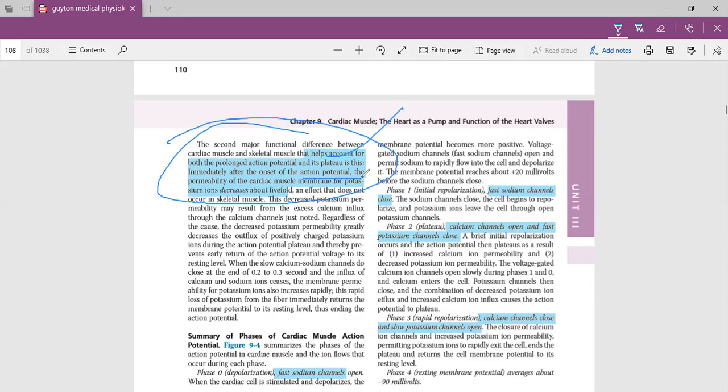The benefit of the plateau phase is that it will give time to the heart's contraction, and due to the plateau phase, permeability of the potassium ion decreases, because what is the function of the potassium ion? Potassium ion basically repolarizes the muscle. So if potassium ion's permeability decreases, it means it takes some time to repolarize. So if it takes some time to repolarize, then it will give some time to the heart to contract, because until repolarization happens, contractility and current will remain. So these are some important points.